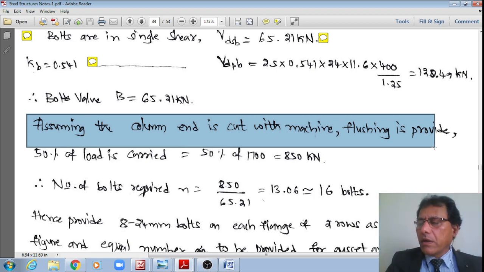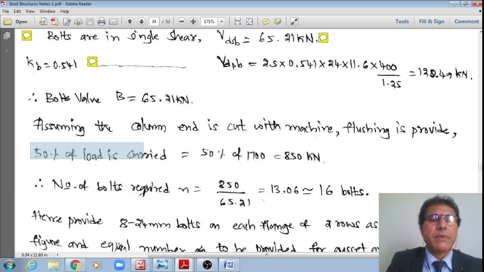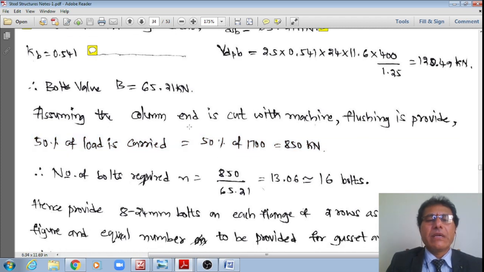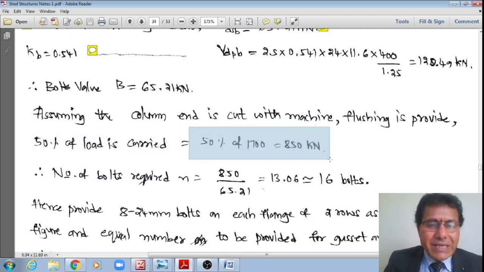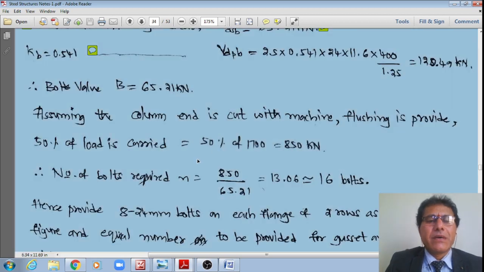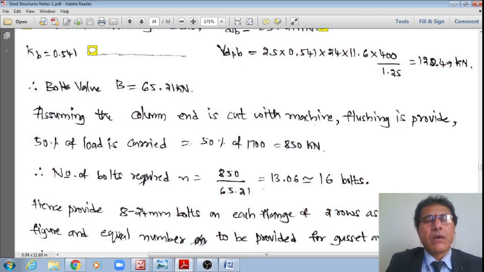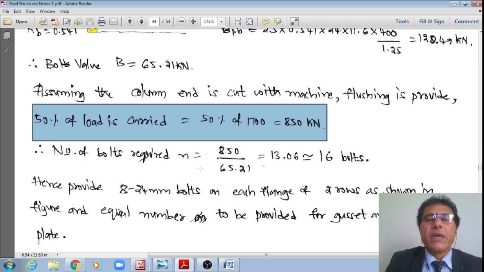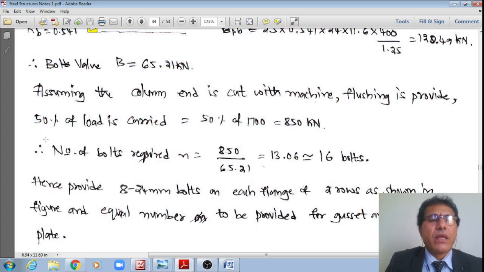However, now there is no load to be transferred by the gusseted system, but nevertheless we will assume that 50% of the load will be transferred only by the bearing and the remaining 50% by the gusseted system, right? Otherwise, there is no load to be transferred by the gusset system, and then we cannot provide the number of bolts. Hence, 50% of the load needs to be carried by the gusset system. Hence, that works out to say 850.